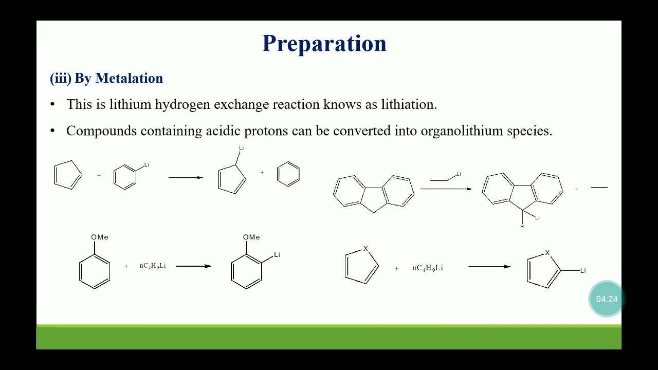The other method is the metallation reaction. By the metallation reaction, we can form different organolithium reagents. This is also known as lithium hydrogen exchange or lithiation reaction. Here, the organolithium reagents react with the compounds which contain acidic protons and replace that acidic proton with lithium metal. So we can form different organolithium reagents by the metallation reaction.